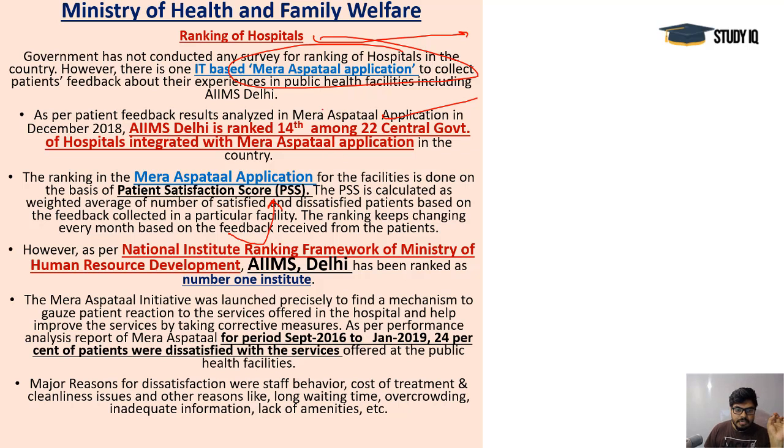AIIMS Delhi was ranked 14th among the 22 central government hospitals. You see, one other ranking is the National Institute Ranking Framework, NIRF, that was started 2-3 years back by the Ministry of HRD, because AIIMS is also involved with medical education. There AIIMS Delhi got first rank, but in this Mera Aspatal ranking it has got 14th rank, because these are the parameters of hospital services.